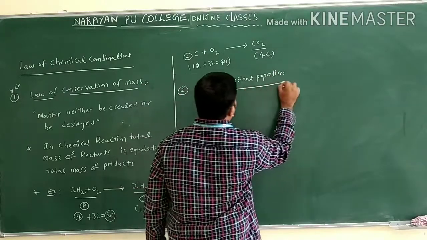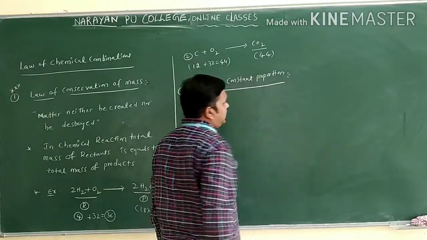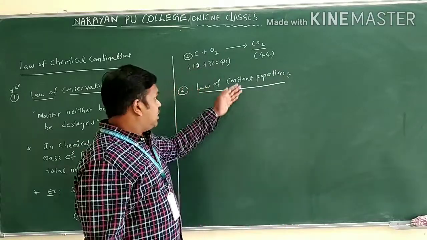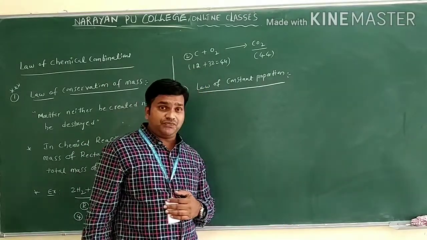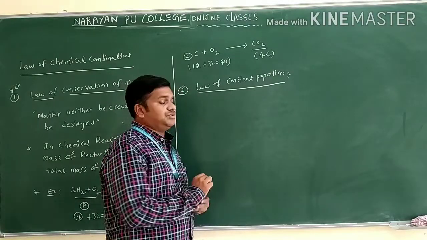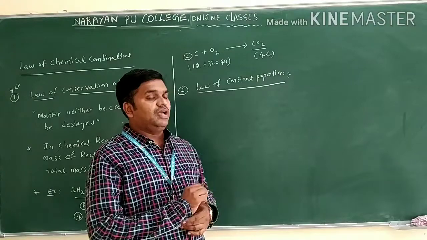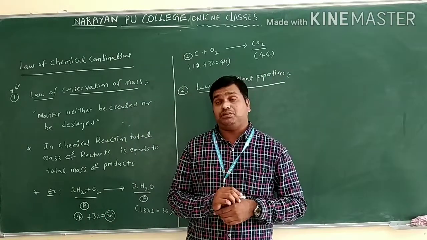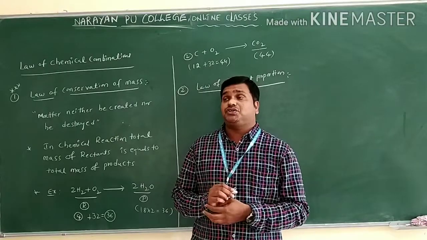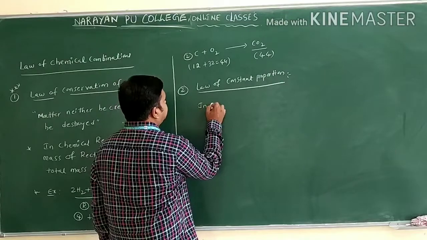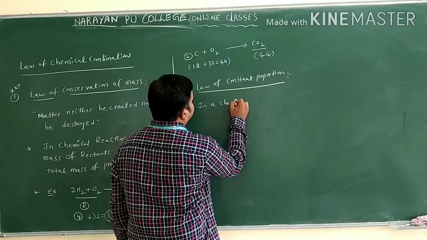Law of constant proportion, or sometimes we call it the law of definite proportion also. So what does this law of definite proportion tell us? In a chemical compound, elements always combine in a fixed ratio by weight, or fixed ratio by mass.